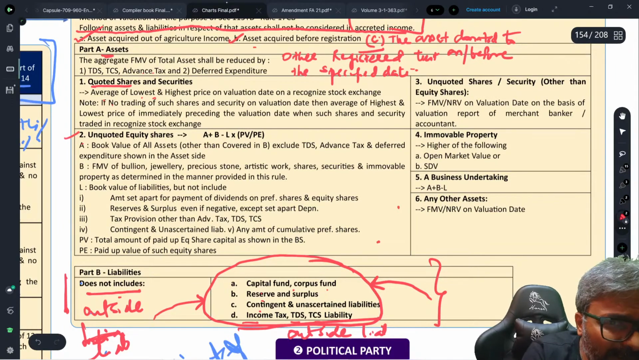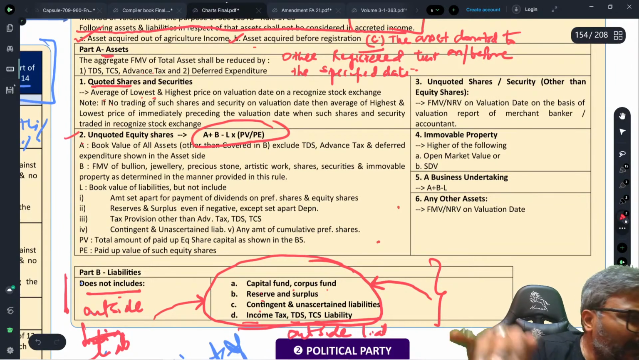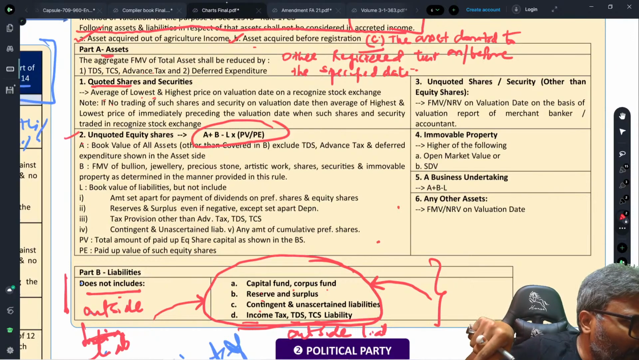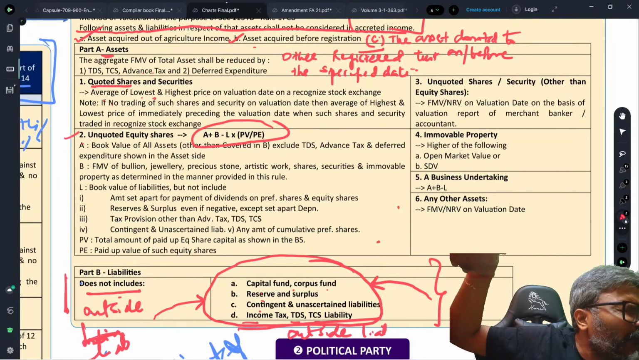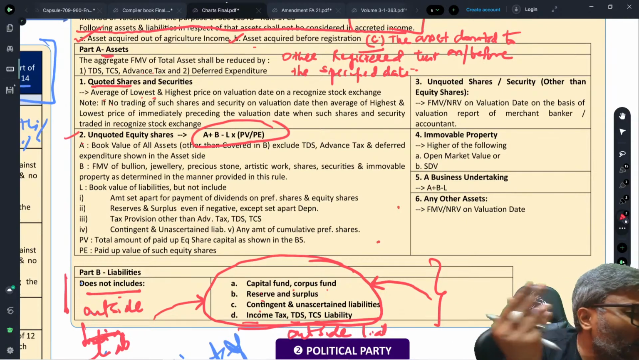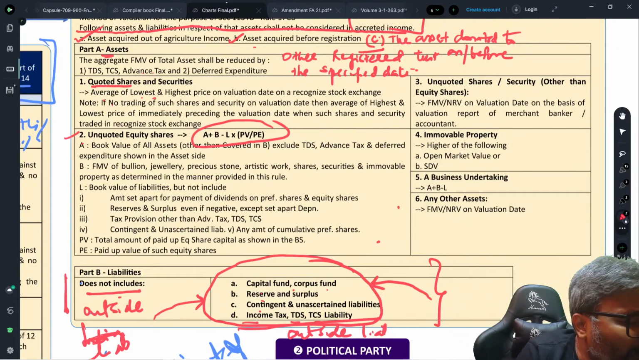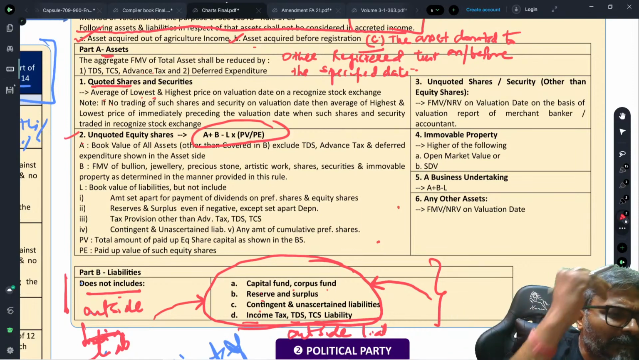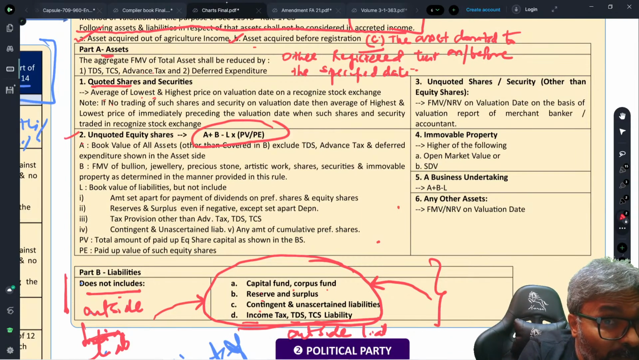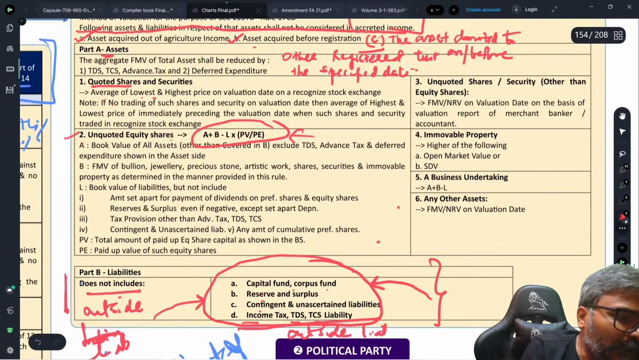Unquoted equity share. This is what it is, students. Here, in this examination question that has been given to you, remember, the equity share was quoted in the recognized stock exchange. So if that is the kind of investment that you hold in an equity share listed in the recognized stock exchange, it is a no-brainer to take the average of the lowest and the highest price as on the date of exchange. And if we don't have the valuation as on that date, you take the preceding date. That is just simple. Where the students really find themselves uncomfortable is on this unquoted part.